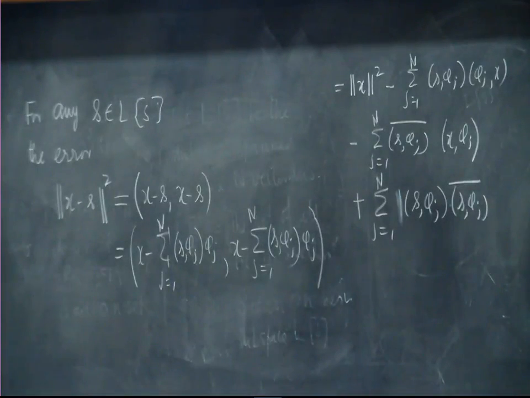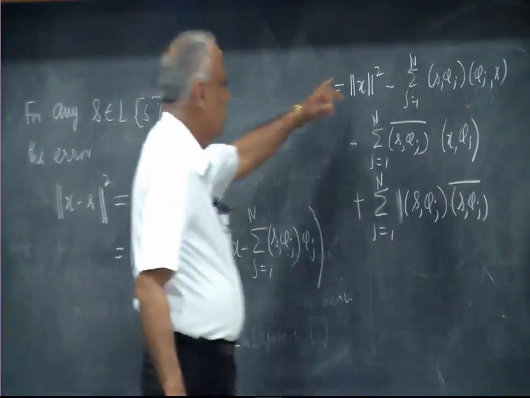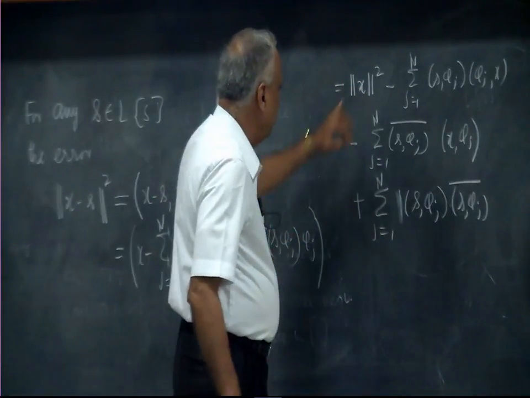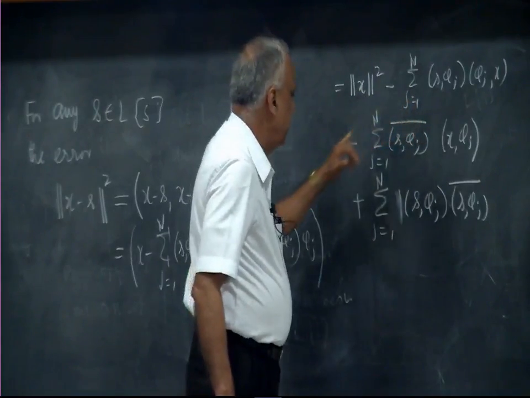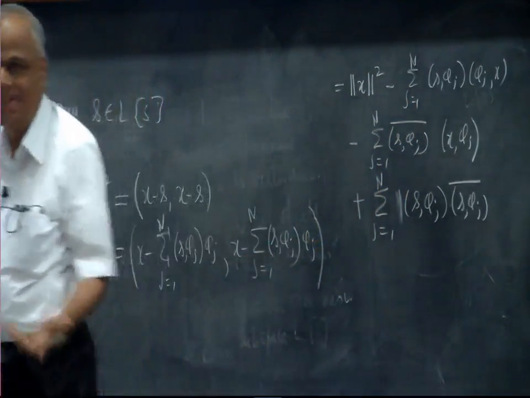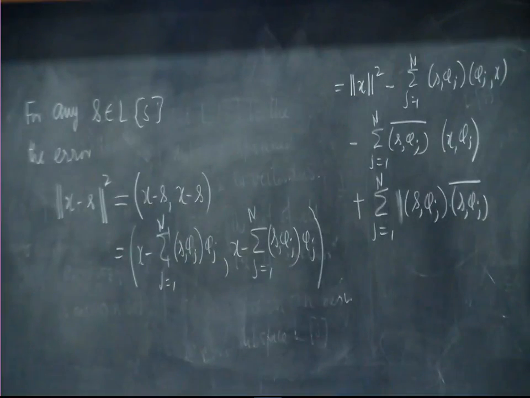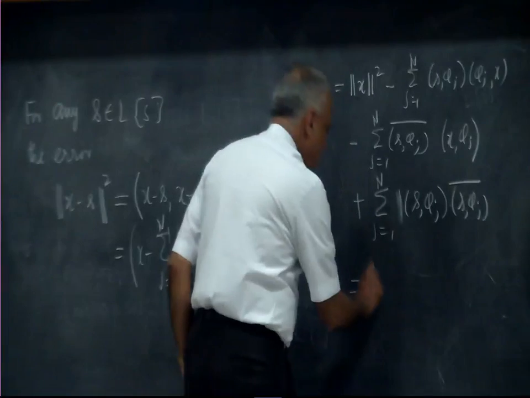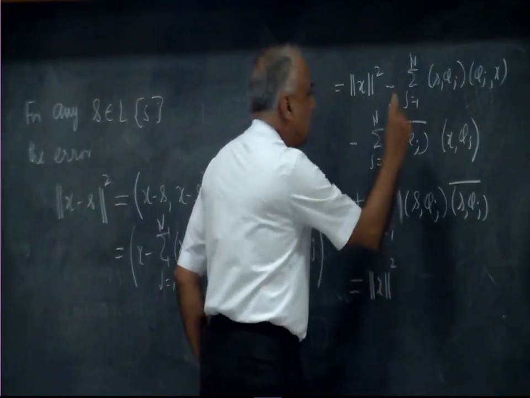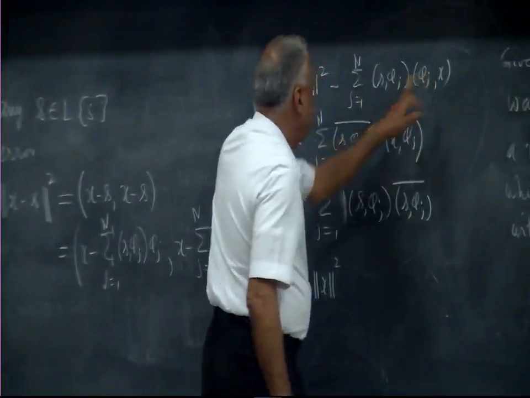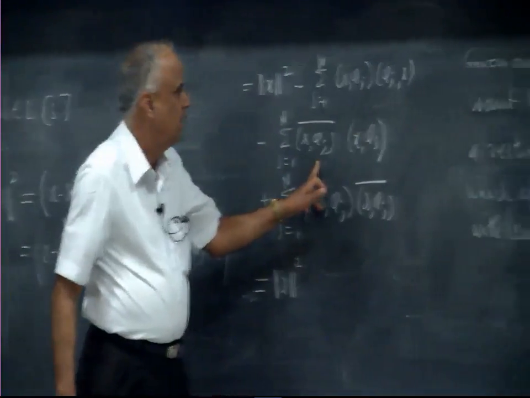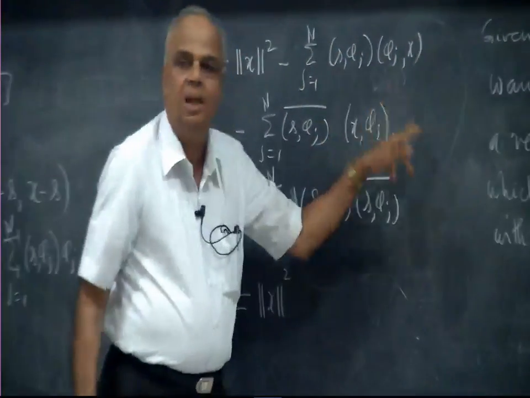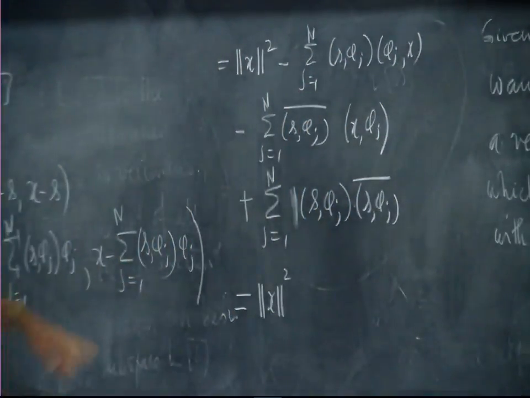a plus b into a plus b is a squared plus b squared, and a minus b into a minus b is a squared minus ba minus ab plus b squared. That formula is what I have written, but these are big terms. Now, I will write this as norm x squared. Observe, this is precisely the conjugate of this: s phi j bar, phi j x, its conjugate is x phi j. So, these are conjugate terms and this is itself.